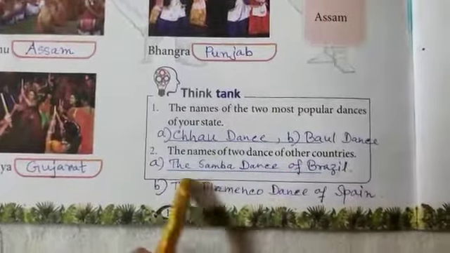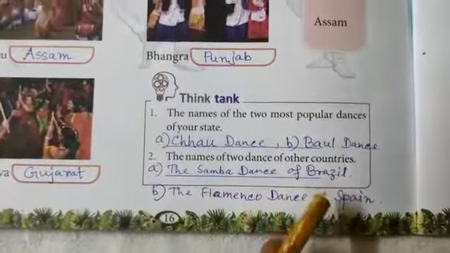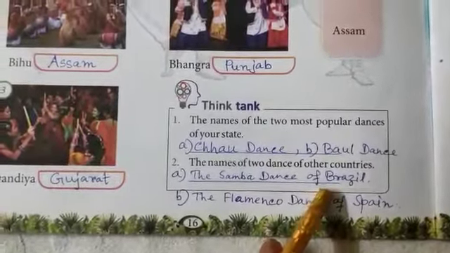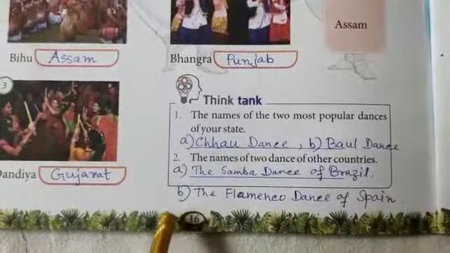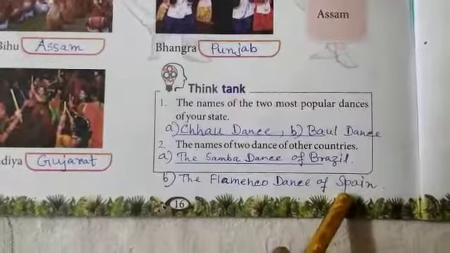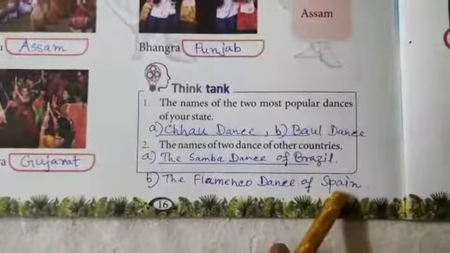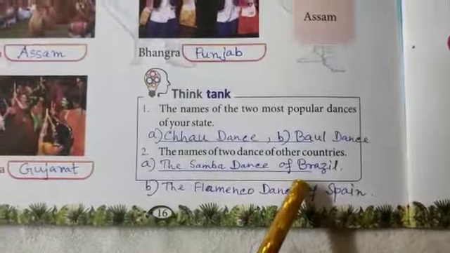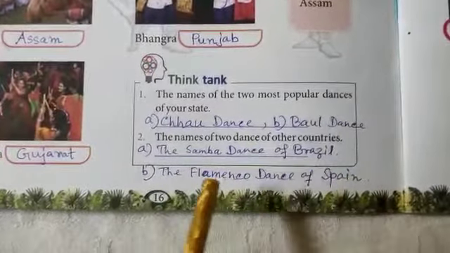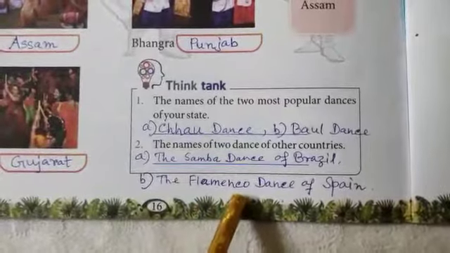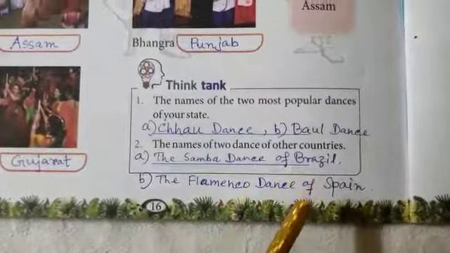Brazil is a country of South America. And number B, the flamenco dance of Spain. Spain is a country of Europe. So the Samba dance and the flamenco dance are 2 famous dances of other countries.